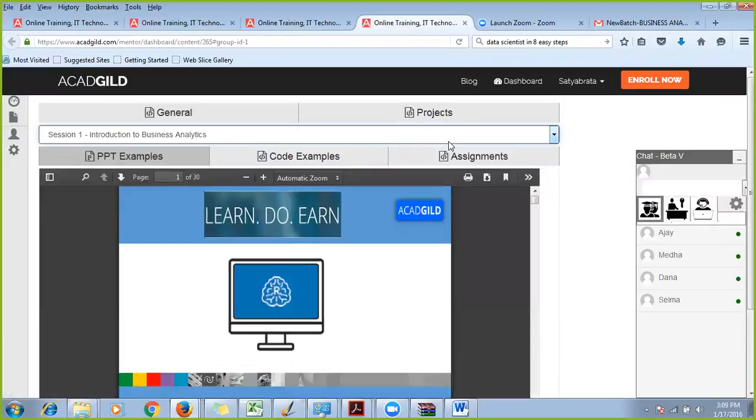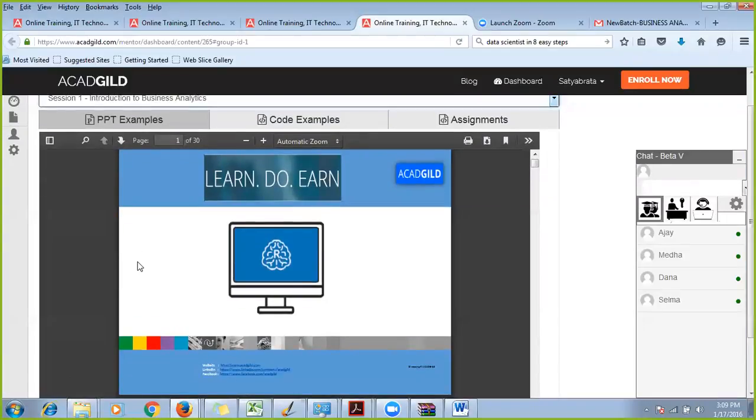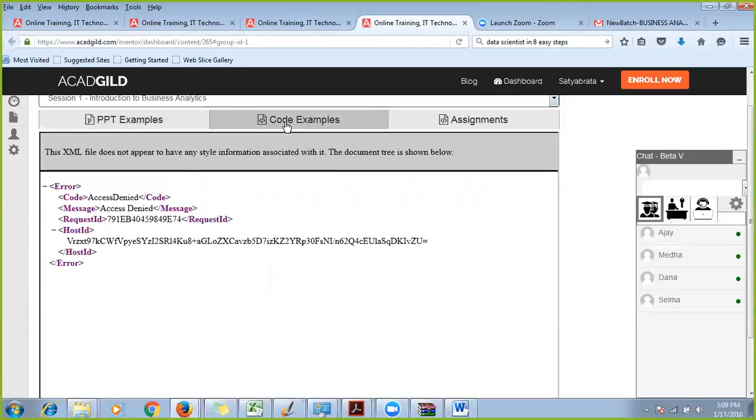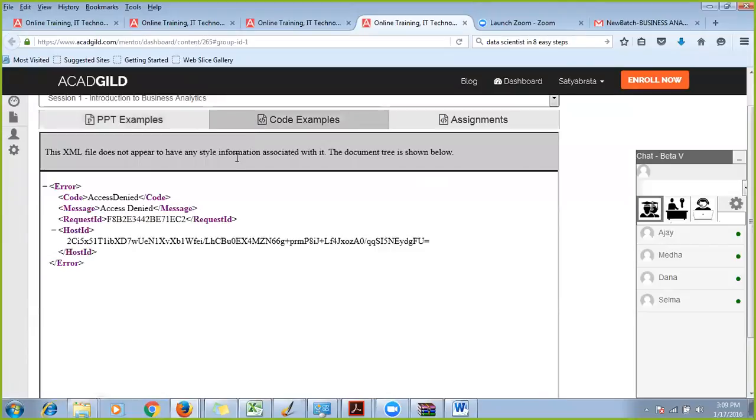Once you select the session, you'll have three things. One is PPT examples, the deck which we used to explain the things in the last session. Code examples: if there is any code that is being used in the session, or if there is any code which is present in the PPT itself, those codes will be put here, so that you can go and download.